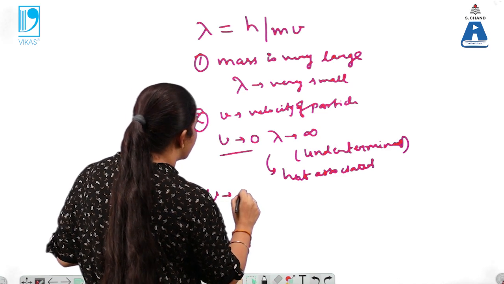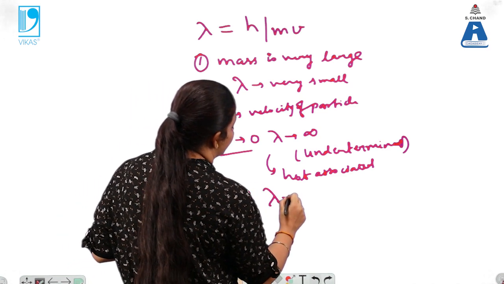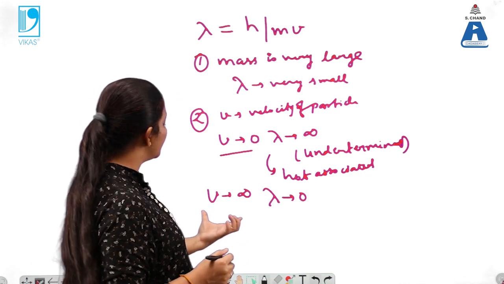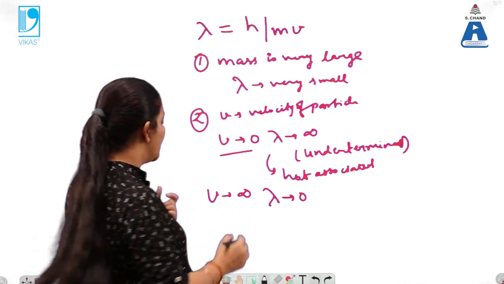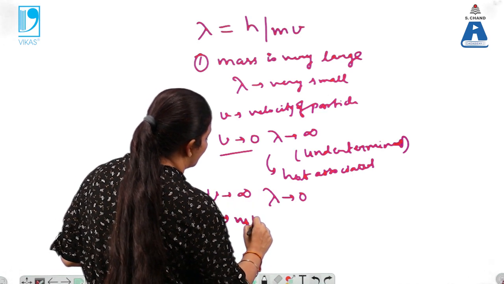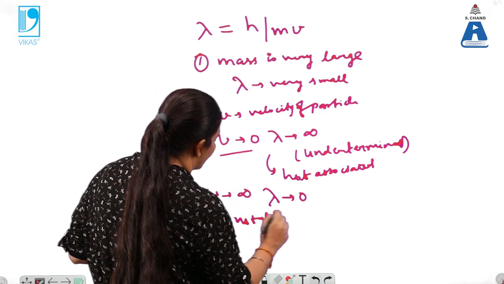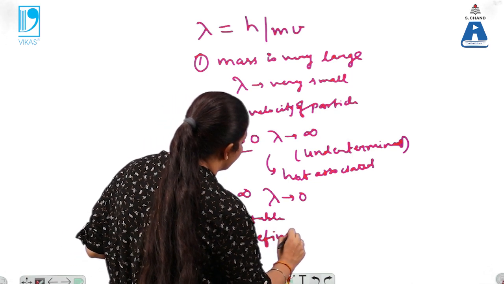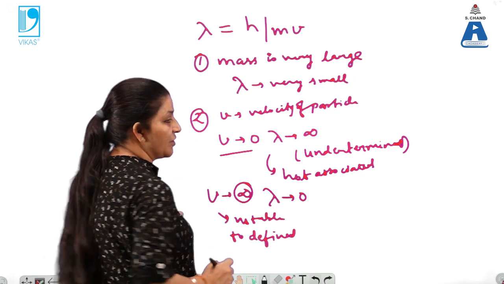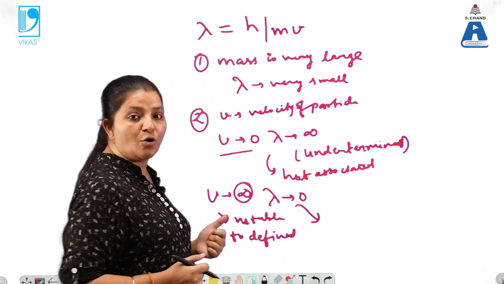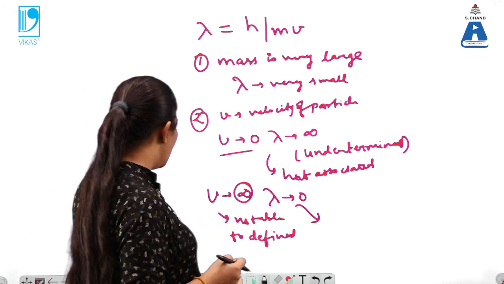Next, when v is infinity, then lambda will be 0. That means when the velocity is very large, we are not able to define it; it is undefined. Then lambda will be 0, meaning no matter waves are associated with the particle.